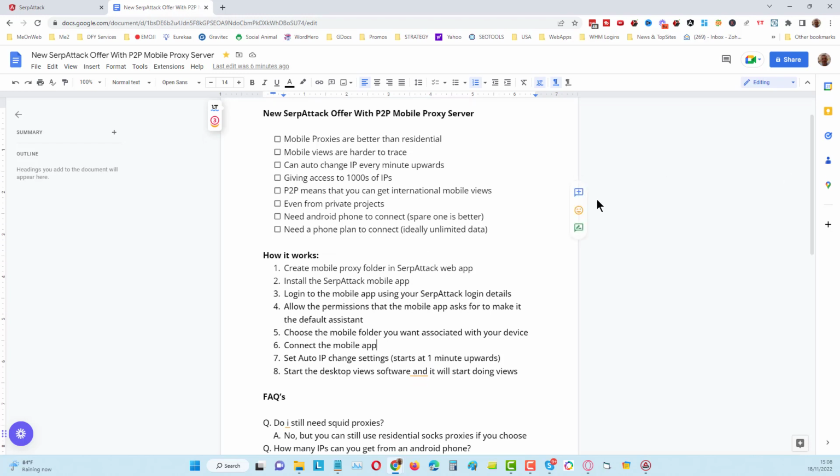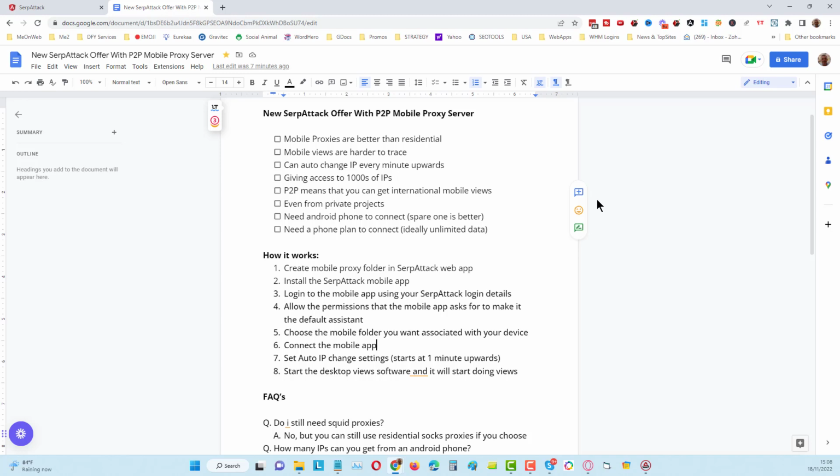Now the reason why we want to use mobile proxies is because they're far better than residential proxies. They're harder to trace, so we can do multiple views from a single Android phone with different IPs for every single view. Okay, now this is really important, because if it's harder to trace and we can do thousands of